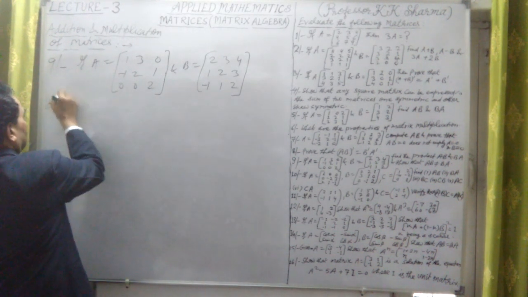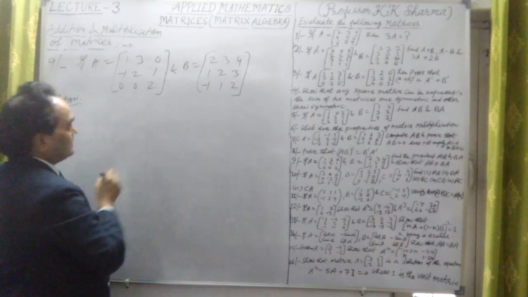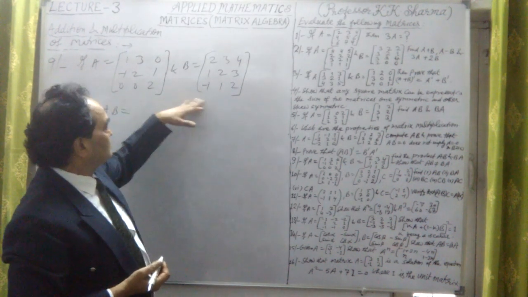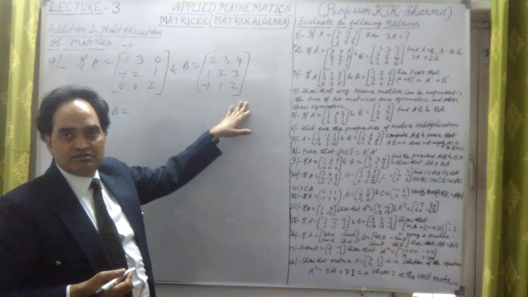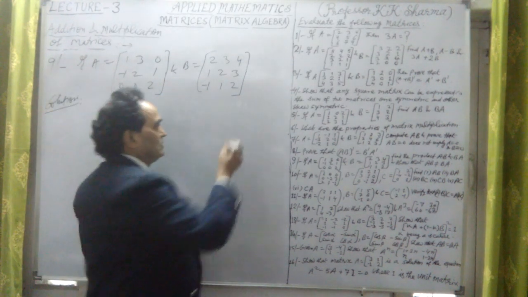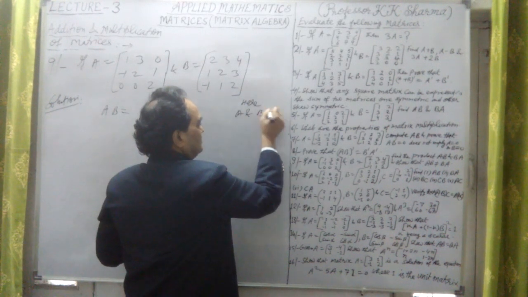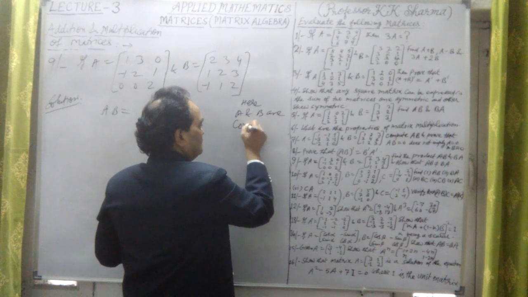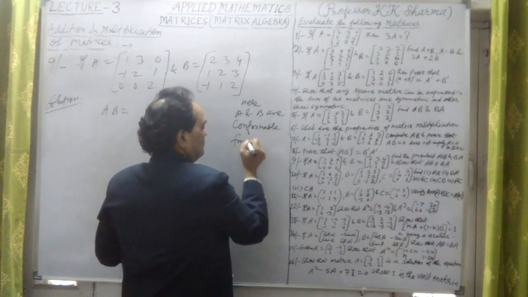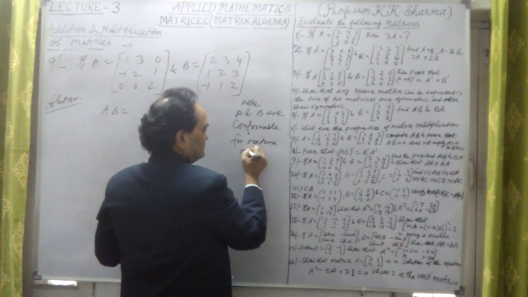So, the solution. We are calculating AB. They are conformable because they are of the same order, 3 by 3 square matrices. The number of columns of A is equal to the number of rows of B, so A and B are conformable for matrix multiplication.